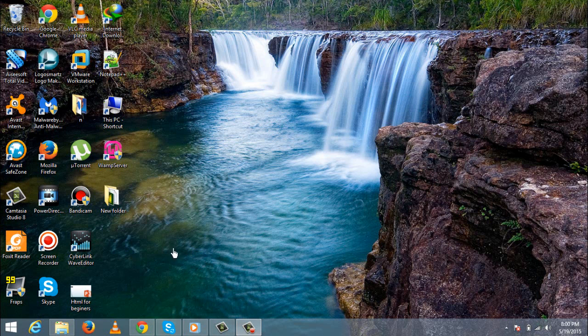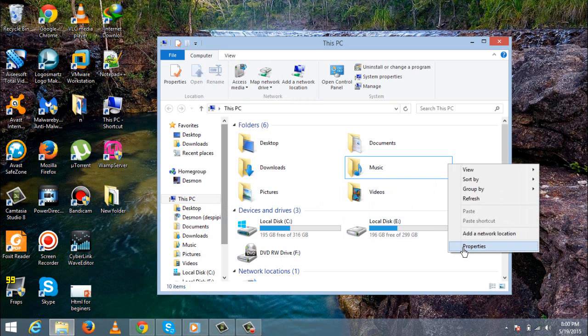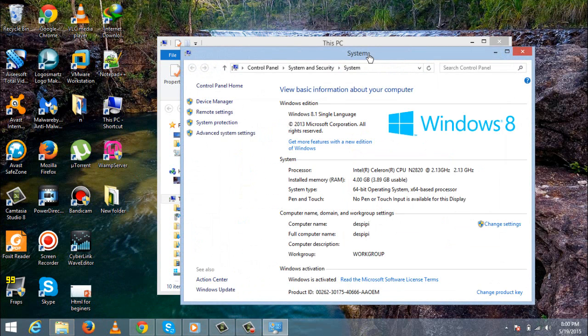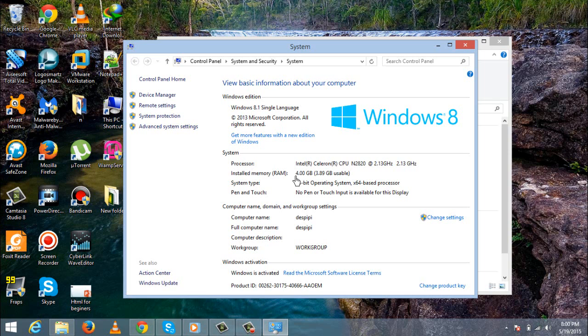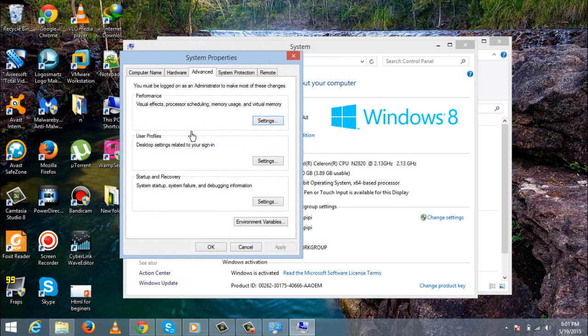So all you want to do is come to My Computer, right click and take Properties. As you can see, I've got 4 GB of RAM in my PC. So you want to click on Advanced system settings, and here you find different options. Then you take Performance. Under this Performance, click on Settings,